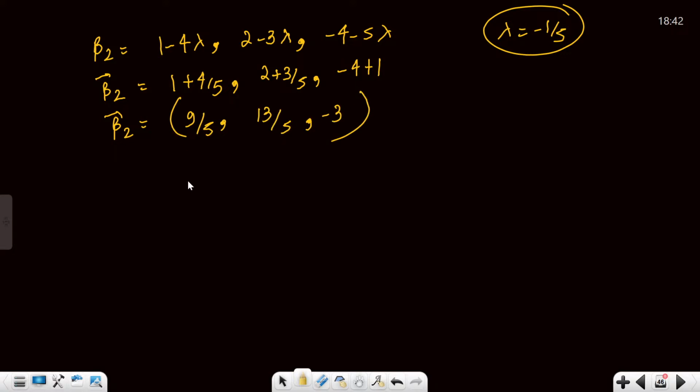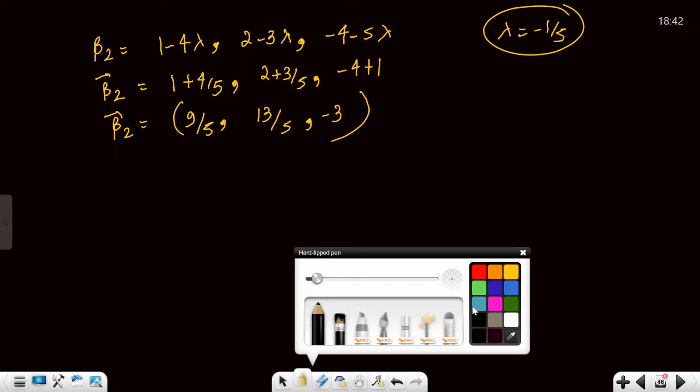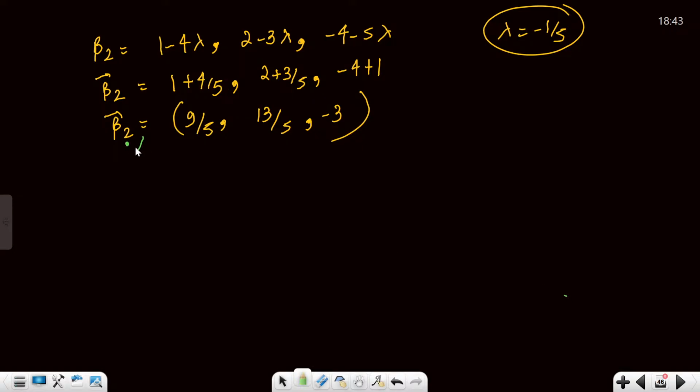Now you have to take dot with alpha. Okay, so this is your actual beta 2. Beta 2 is this. Now you have to take dot with alpha. Sorry, you have to take dot with i plus j plus k.